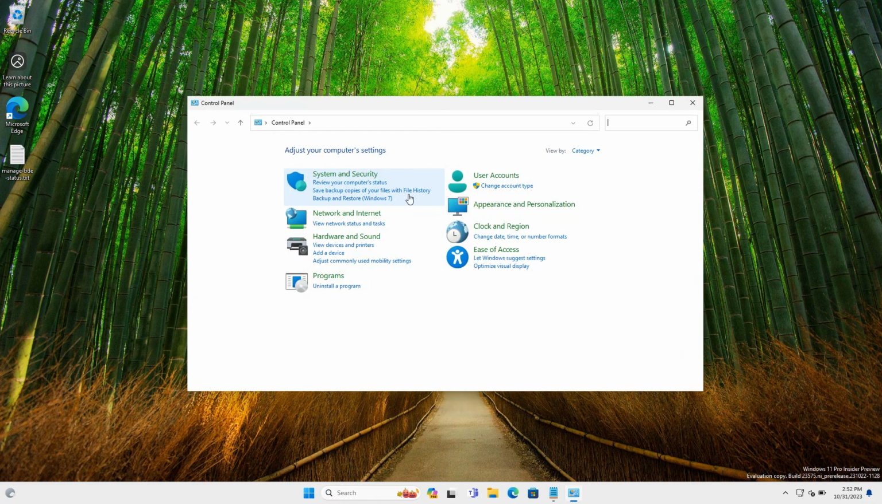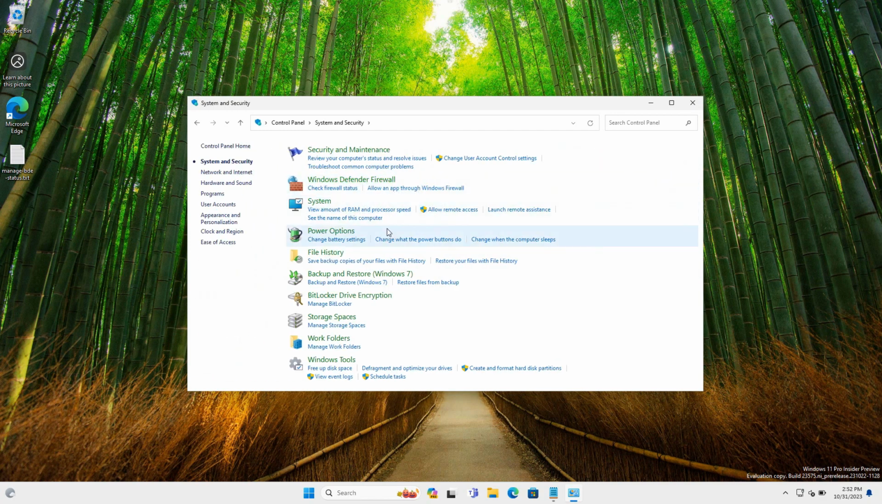Open your Control Panel in here. Select System and Security. You need to click by category in here to find this menu. And then select Manage BitLocker.